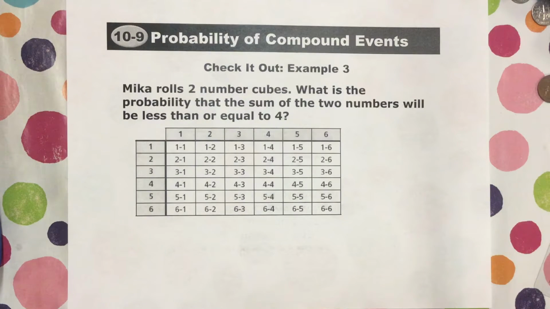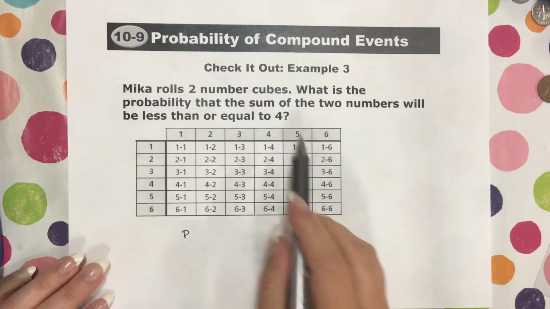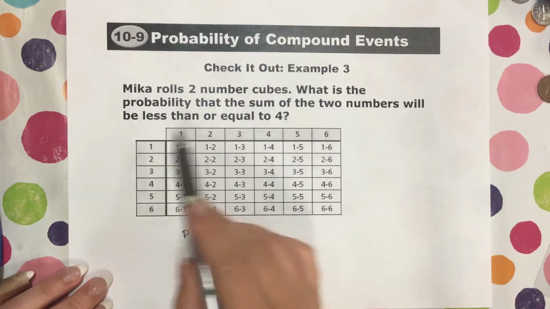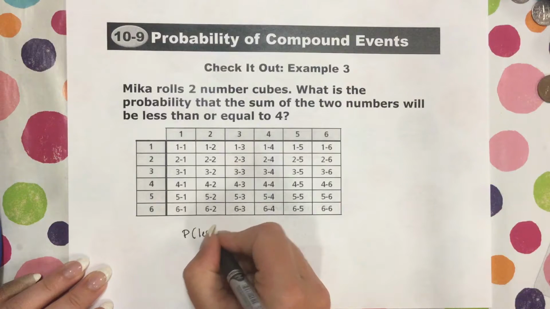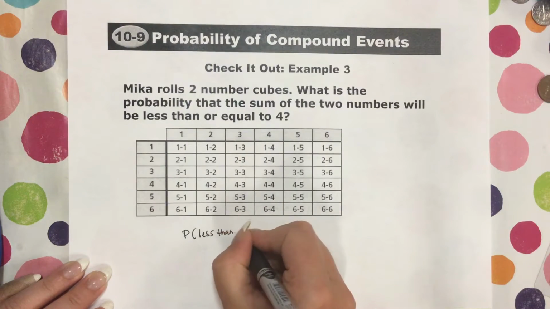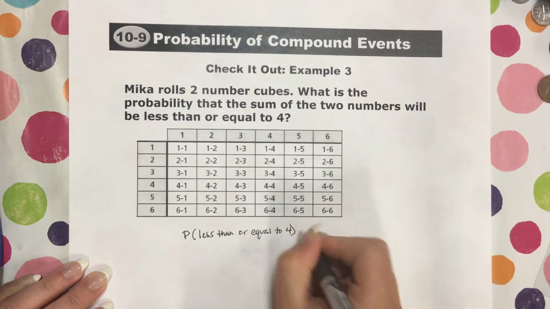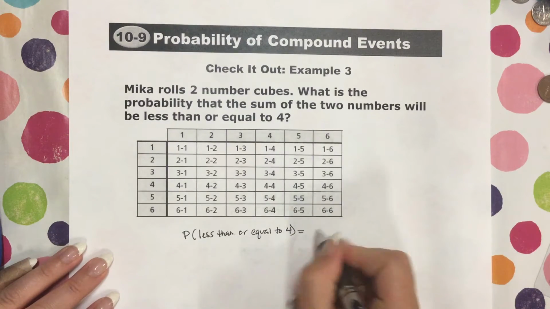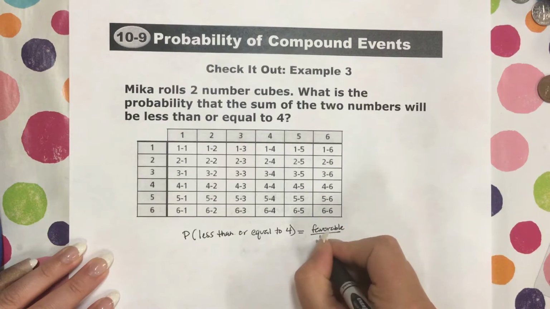Okay, let's go. We are back. We're finding the probability. Okay, so the probability of the sum of 2 numbers will be less than or equal to 4 is going to be the favorable over the total.